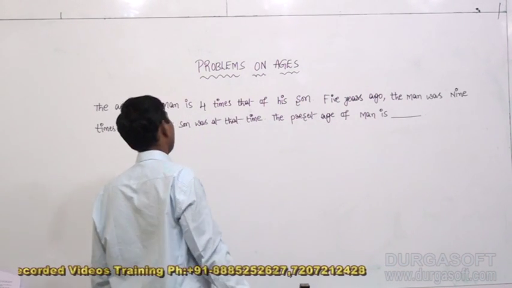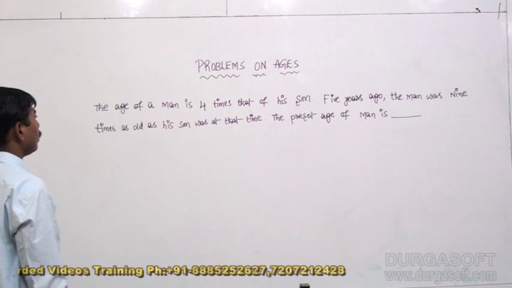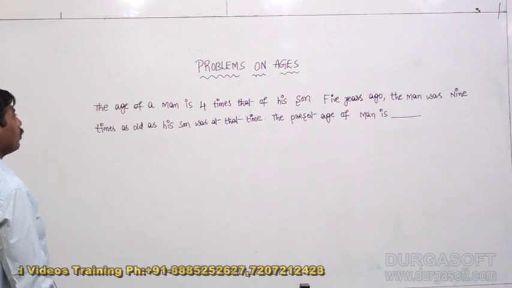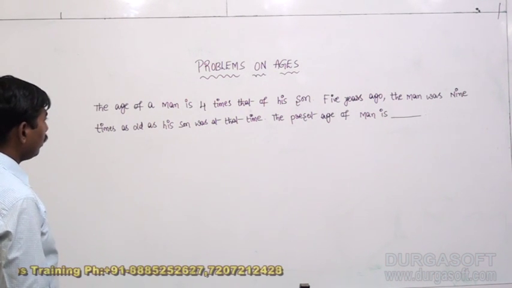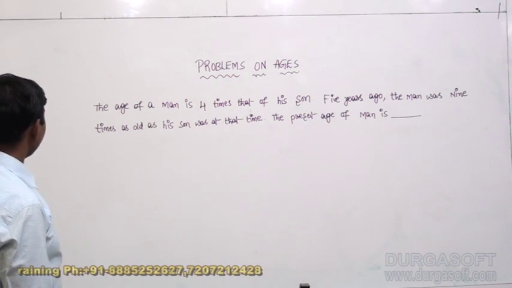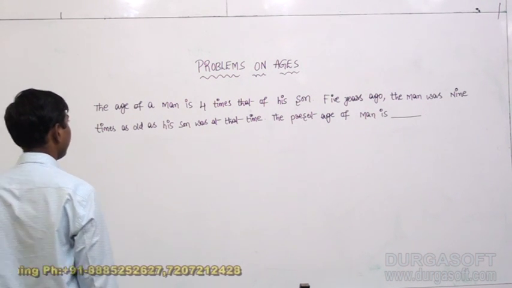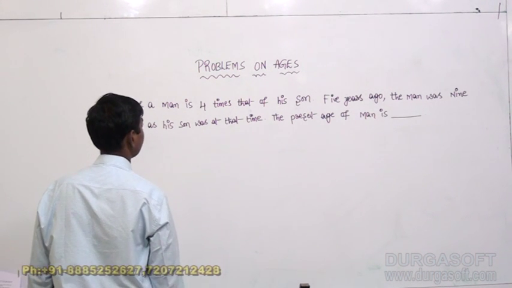The age of a man is 4 times that of his son. 5 years ago, the man was 9 times as old as his son was at the time. The present age of the man is what?